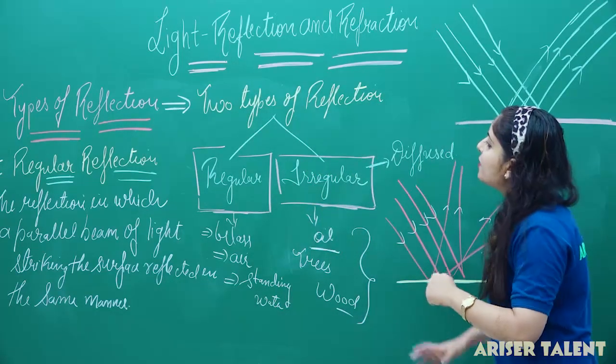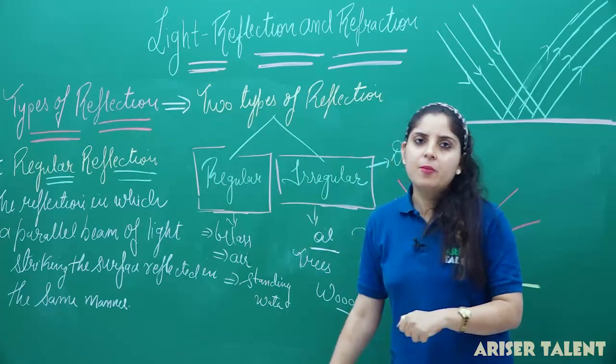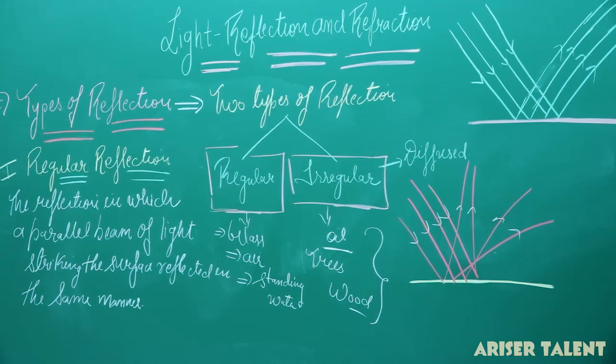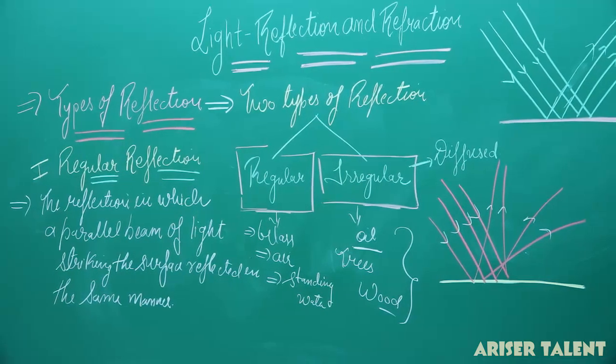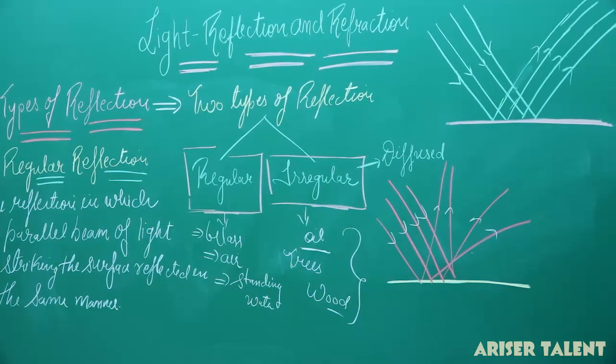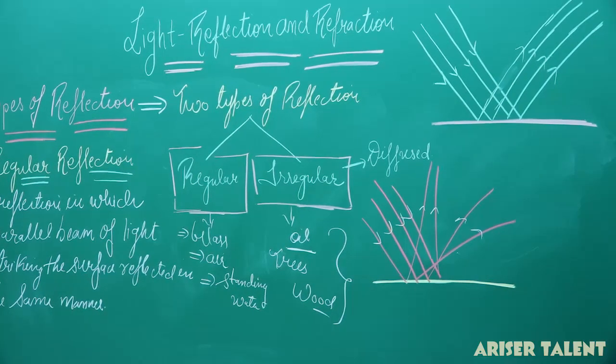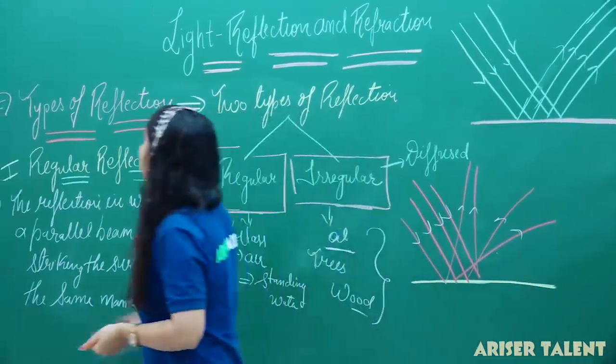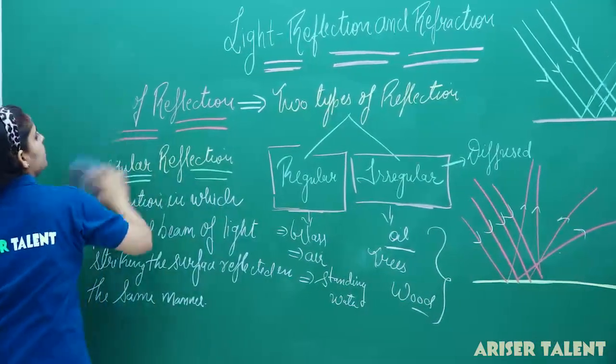So, let's start with the image. Now our next topic is about the image.